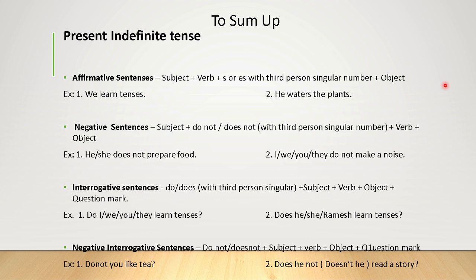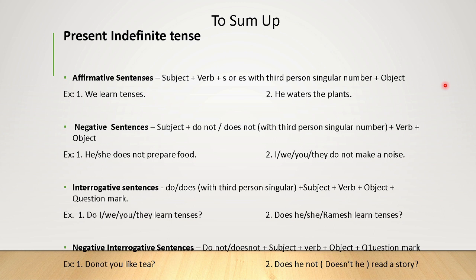Here we have the subject, verb and object, but he is in the third person singular. Therefore, we have to add s inflection to the main verb, that is water. It is not a noun here, but a verb. He waters the plants.